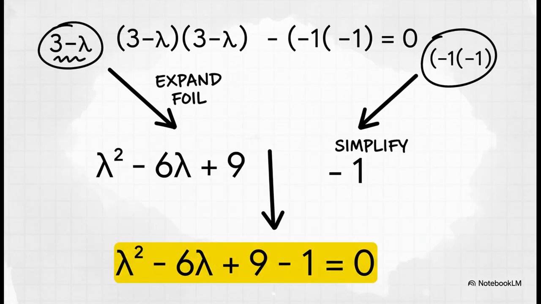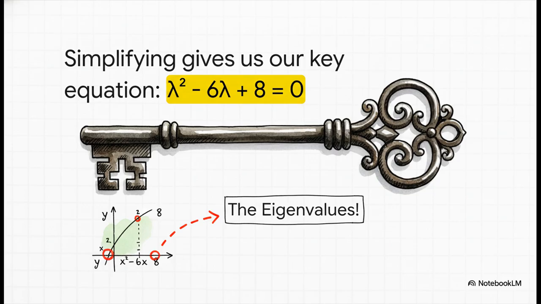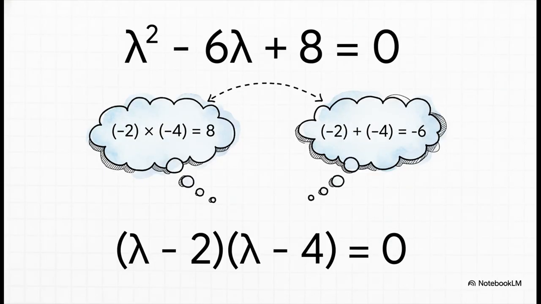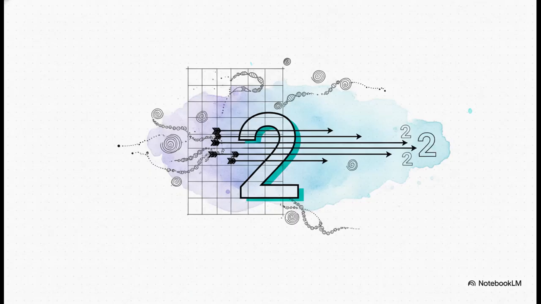Let's expand that out and simplify. And look at that. We land on this nice, clean quadratic equation. This right here is called the characteristic polynomial of our matrix. Now here's the crucial part. The roots of this equation are our eigenvalues, so all we have to do is factor it, and we can find our two solutions. And from that first factor, we get our first eigenvalue. Lambda is 2, the first piece of our matrix's DNA.